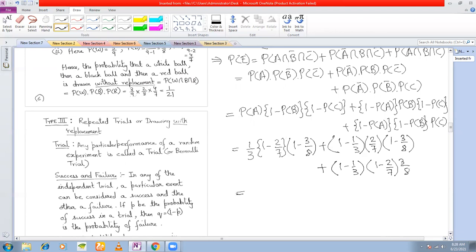Okay, so this is what you are getting, and you will simplify this to get 25 divided by 56. That's your answer. Any question till this part?